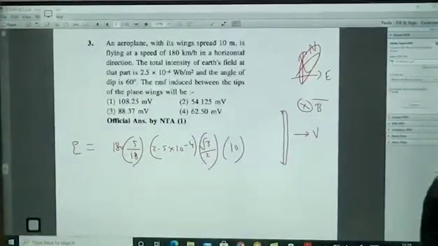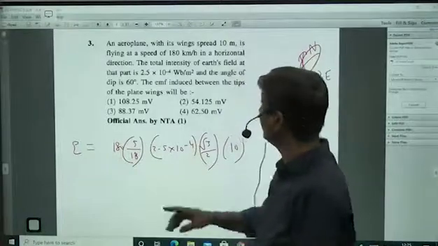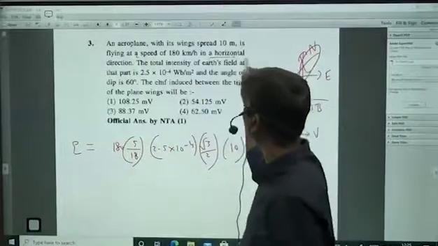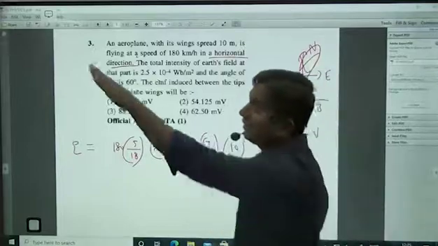So here the chances are, luckily here it is flying nicely at a speed and we are taking it in the horizontal direction. Here the chances are it is taking off like this.